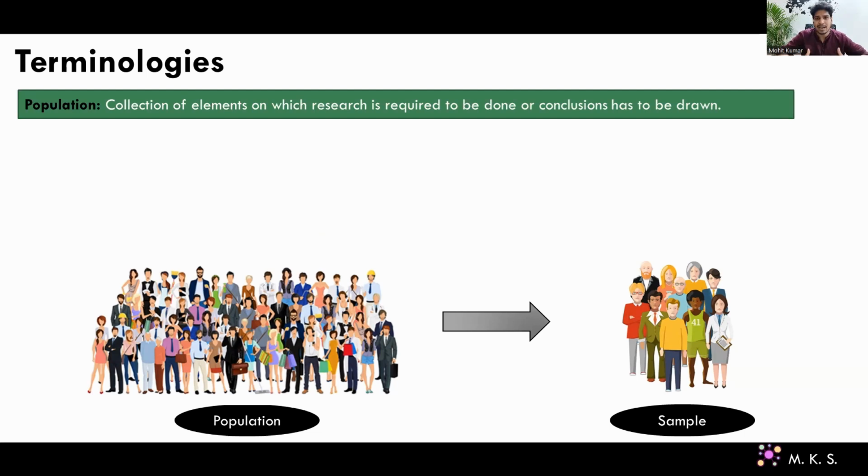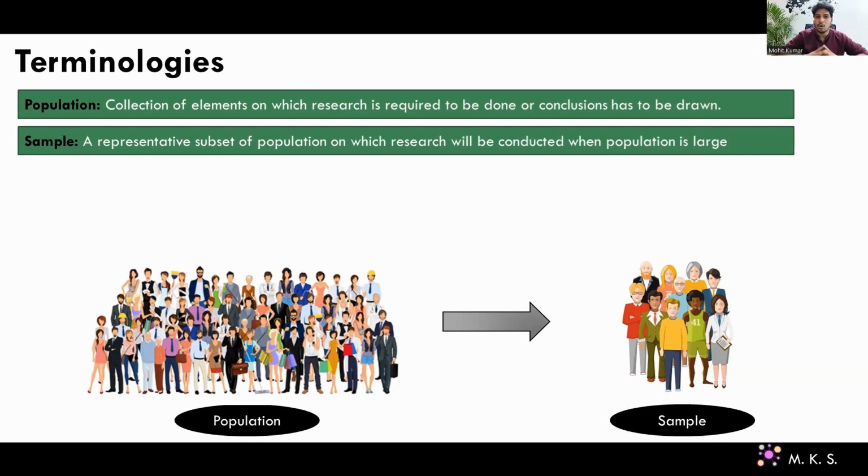We can never collect the data about 10 lakh data scientists. So what we do is draw or extract a sample from the population of a predetermined number of observations or units, right? So a sample is a representative subset of the population on which we will conduct our research.